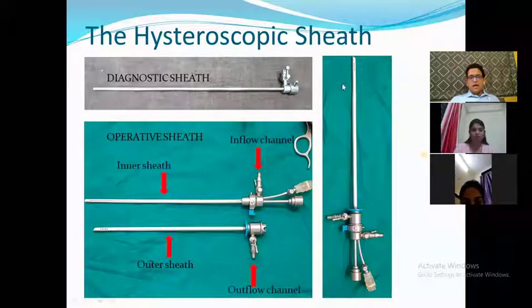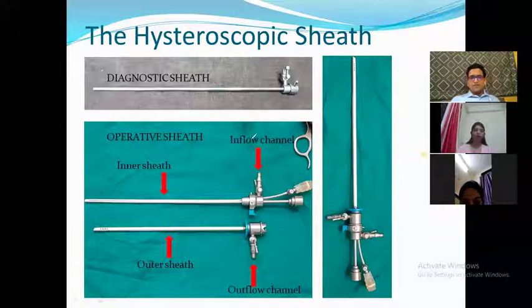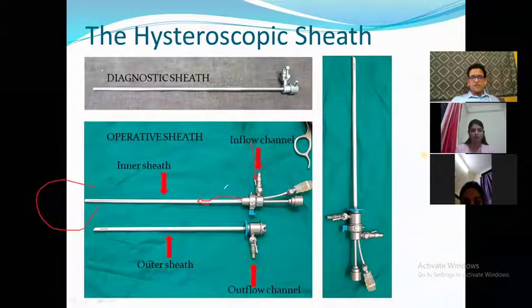So how does fluid actually flow when you start the flow of fluid in hysteroscopy? Let's see that. Fluid comes in through the inflow channel, goes through the hysteroscope. If this is the uterus over here, fluid enters from the inflow channel, goes through the inner sheath, circulates inside the uterus.